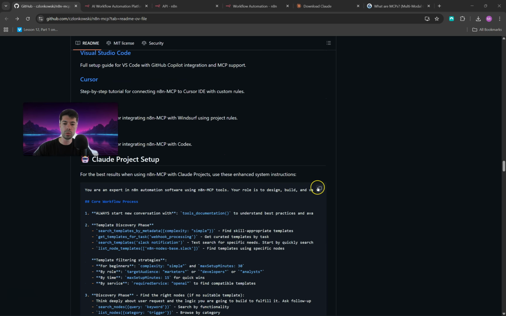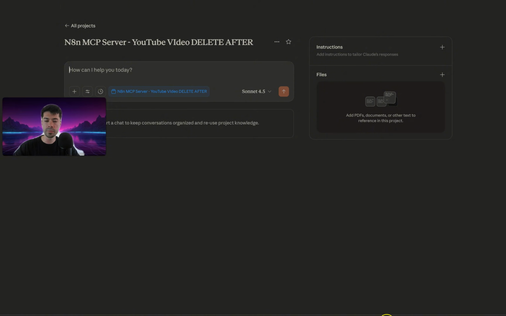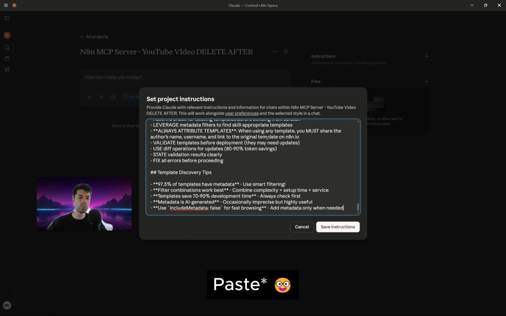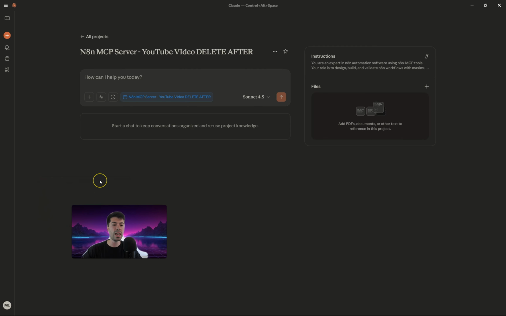All that you are going to do is just copy it, then go back to Claude Desktop, and in your new project, you come here to instructions and copy all those instructions. Once you do that, you click on save instructions. And now the beauty of this process is every time that you start a new chat, Claude will use exactly those instructions and the n8n MCP server.